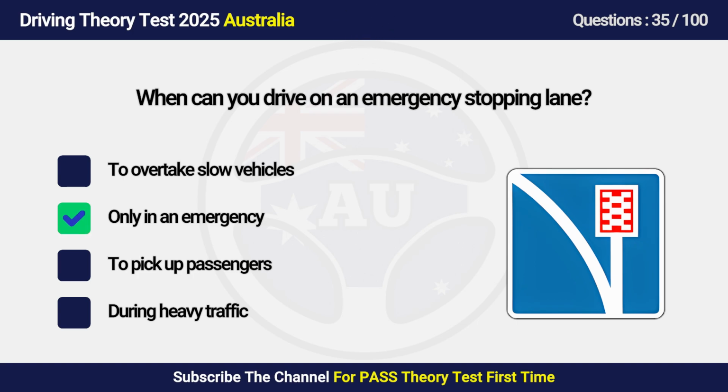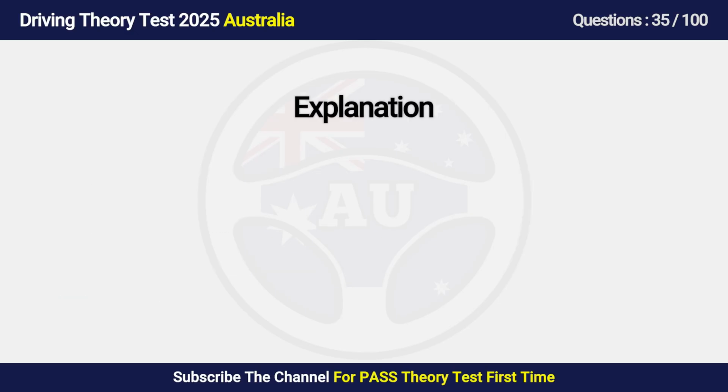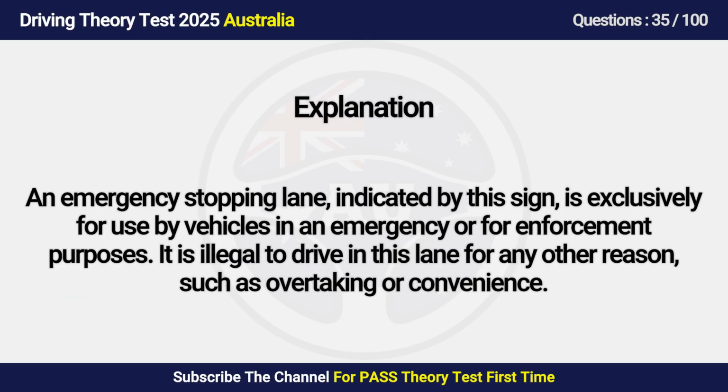Answer is B. Only in an emergency. An emergency stopping lane, indicated by this sign, is exclusively for use by vehicles in an emergency or for enforcement purposes. It is illegal to drive in this lane for any other reason, such as overtaking or convenience.